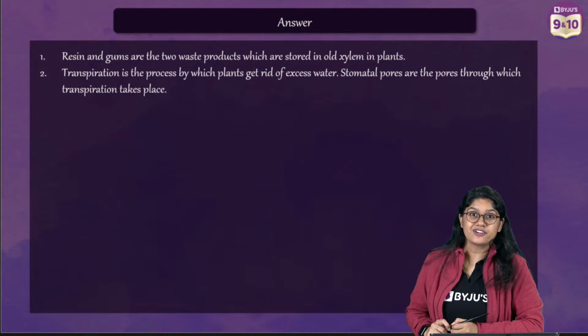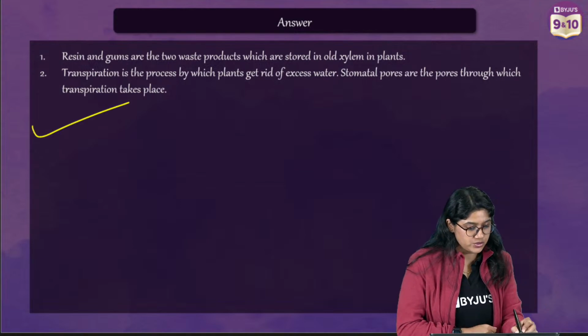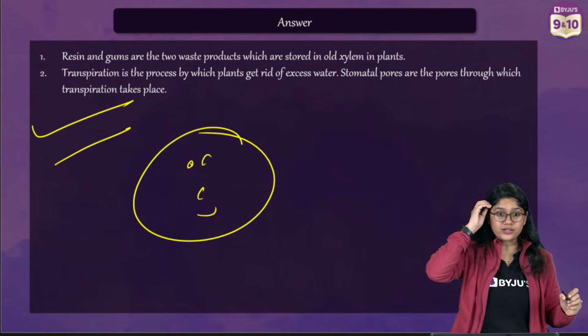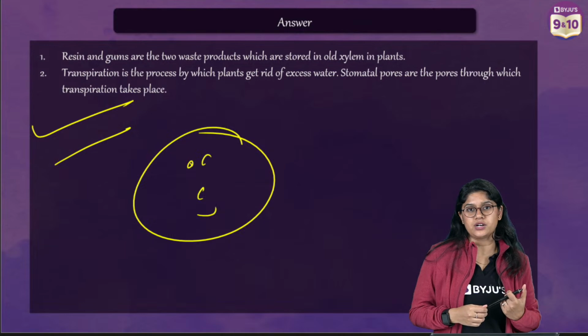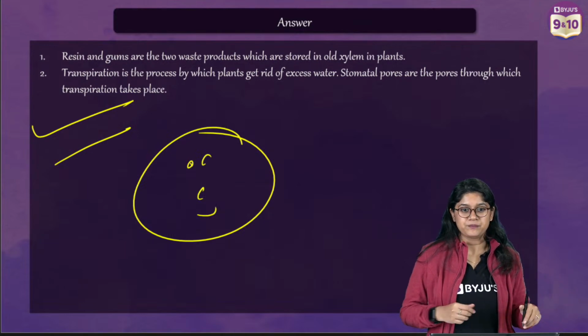Sarika, xylem is a very important vascular tissue, right? That actually helps in the conduction of water and minerals. Very good, everyone. So here we have the answer. Are you clear with this? I hope that all of you got this answer. Shedding of leaf. Shedding of leaf is also a type of excretion in plants. You can definitely mention it. Okay. Clear?